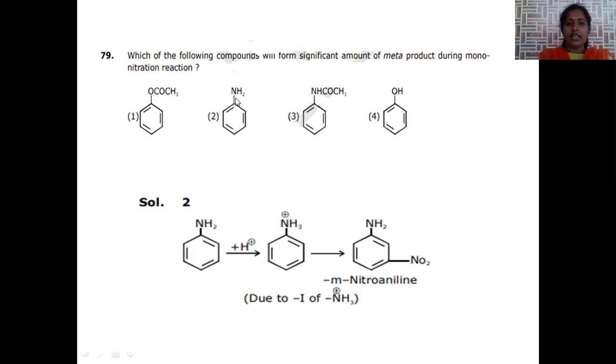When we take aniline, aniline is itself an ortho-para directing group, but in the case of nitration, the reaction is carried out under acidic conditions. That's the reason why the amine group is converted into an ammonium functional group, which becomes a minus R affecting group because of the lack of electrons. Electrons are utilized for the bond formation with hydrogen. That's the reason why it is not able to release electrons into the benzene ring. Hence, it behaves like a meta directing group and gives meta nitro aniline as the major product. Option 2 satisfies the statement given in this problem.